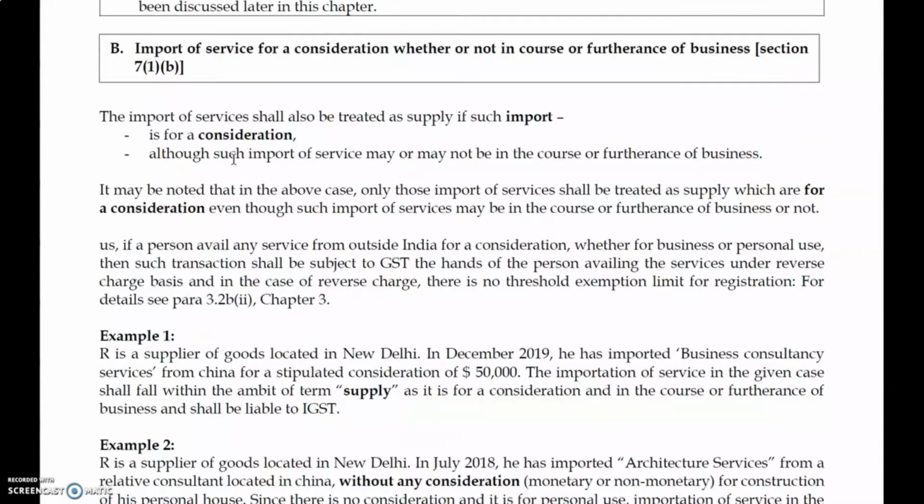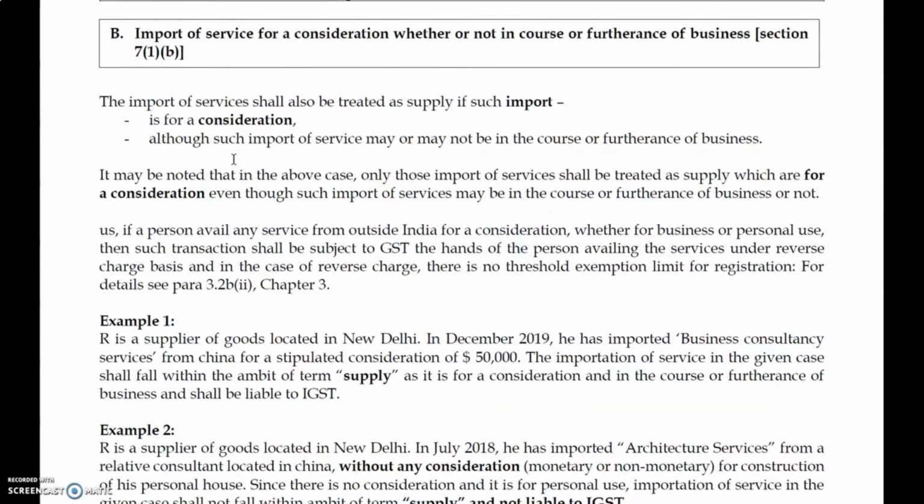As we said, it has to be done on an RCM basis, no forward charge mechanism. Here is an example. R is a supplier of goods located in New Delhi in December 2019. He has imported business consultancy services from China for a stipulated consideration of $50,000. The importation of services in the given case falls within the ambit of the term supply, as it is for a consideration in the course of furtherance of the business, and shall be liable to GST.